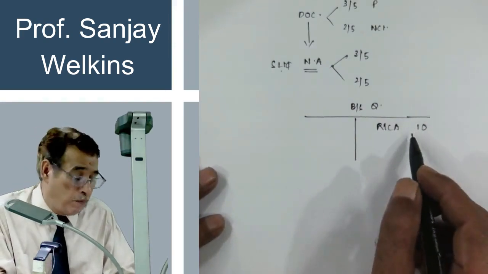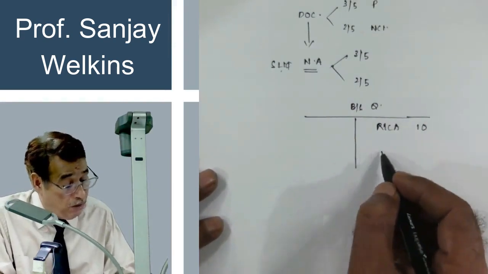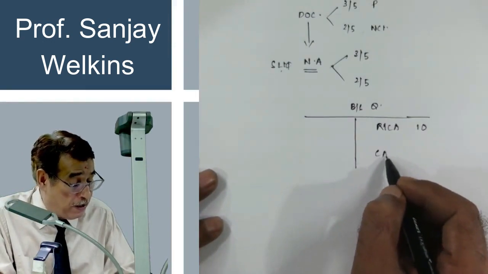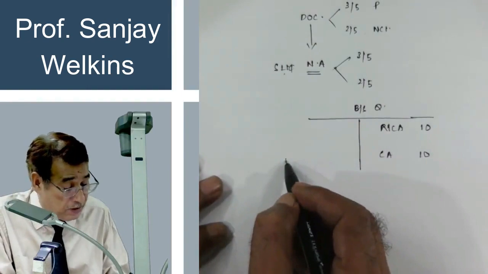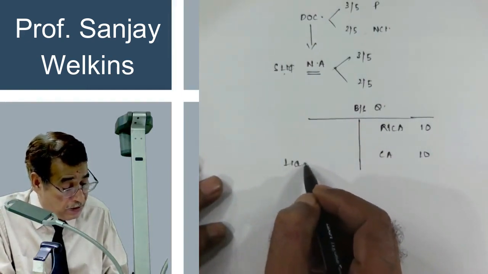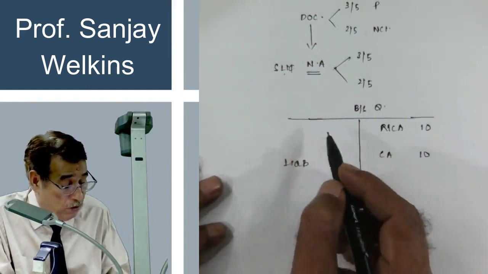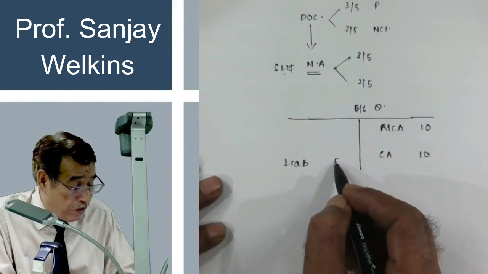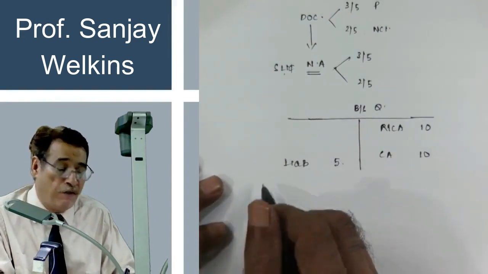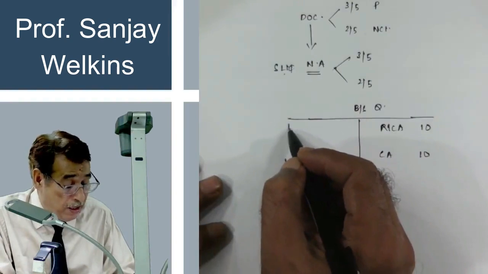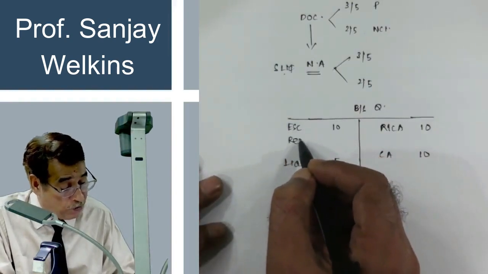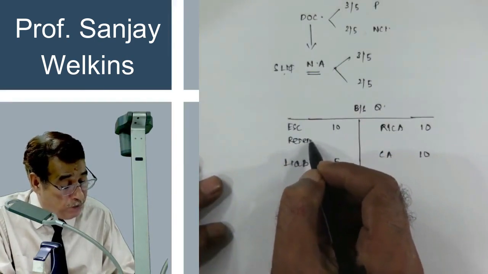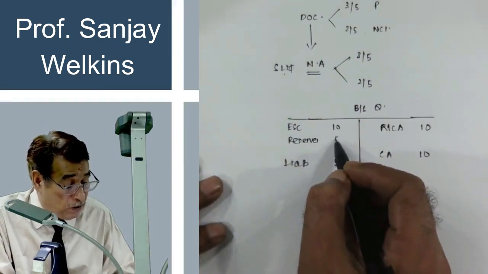Further, it has current assets of 10 lakh, and liabilities of 5 lakh. Equity share capital of this entity is 10 lakh, and reserve and surplus of rupees 5 lakh.